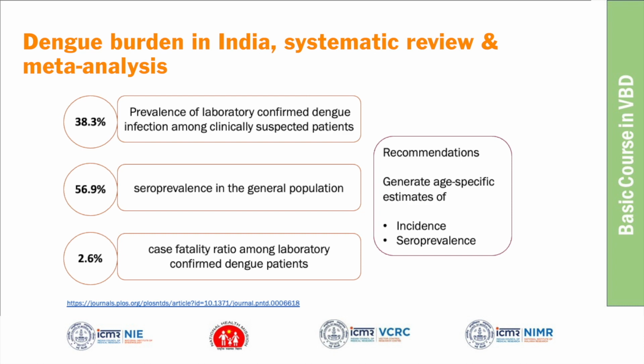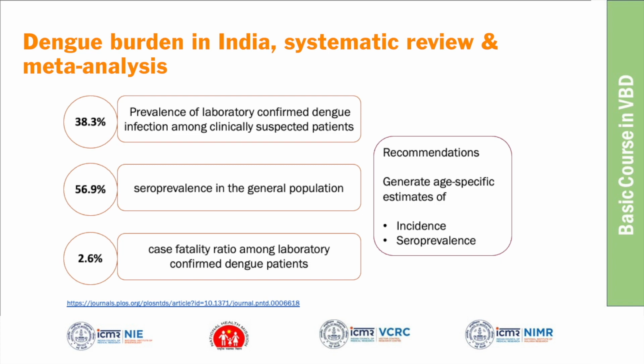They have also summarized the seroprevalence of dengue in the general population. Seroprevalence is like testing for IgG antibodies, like how we do the serosurveys for COVID to know the percentage of the population exposed to SARS-CoV-2. In the same way, there were several studies which did serosurveys.